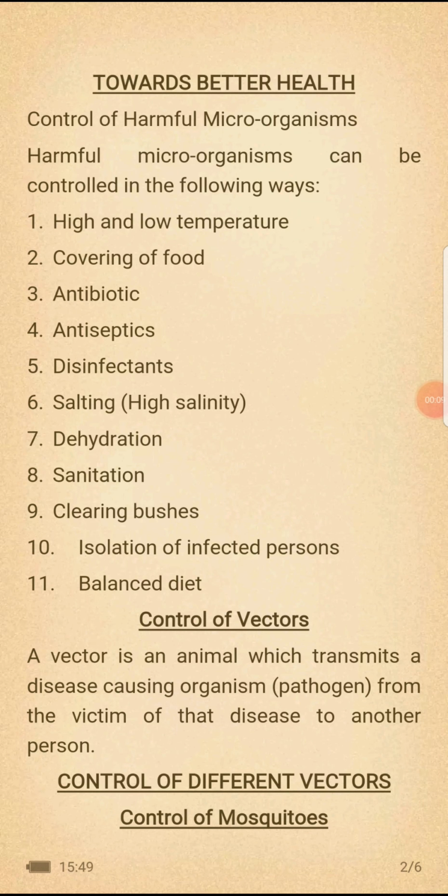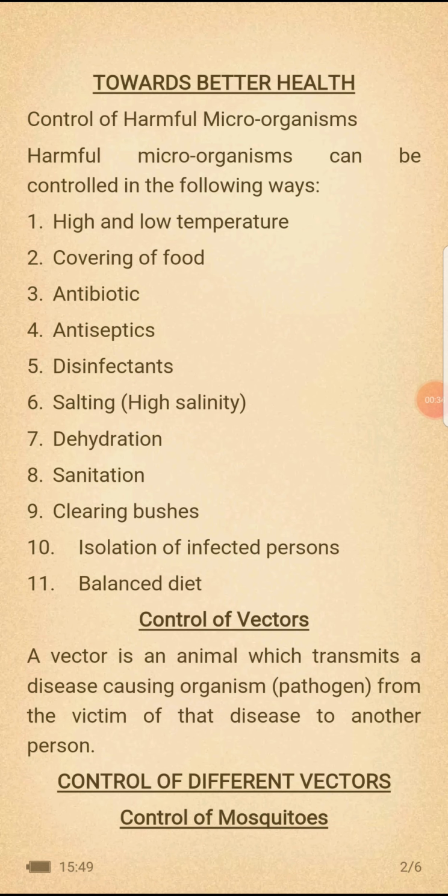Today we're talking about towards better health, how to control harmful microorganisms. We've been discussing microorganisms so far. Now, how can we control these microorganisms? Before we say that, what are harmful microorganisms? Harmful microorganisms are organisms that hurt other organisms.